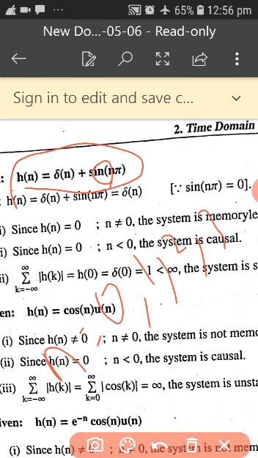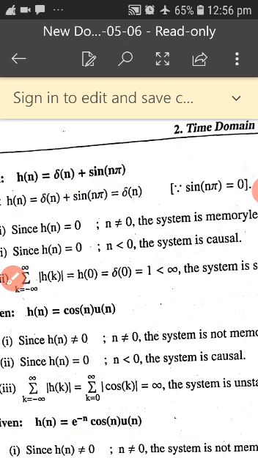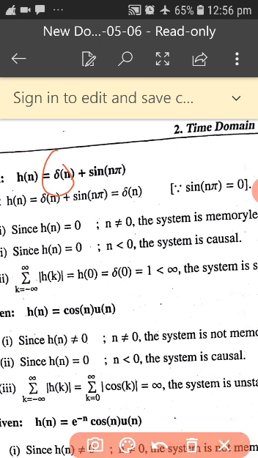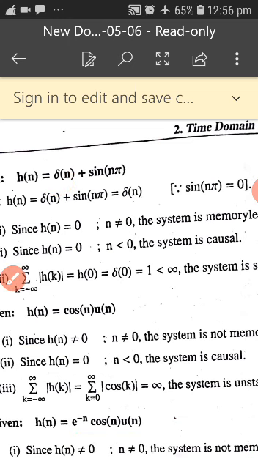If you substitute it, what are you going to get? Sine of 0 is 0, sine of pi is 0, sine of 2 pi, 3 pi, everything is 0. So what will be left out? It will be left with only del of n.